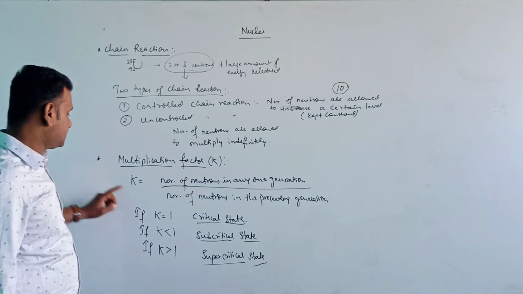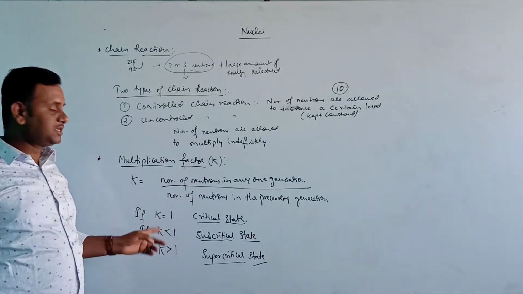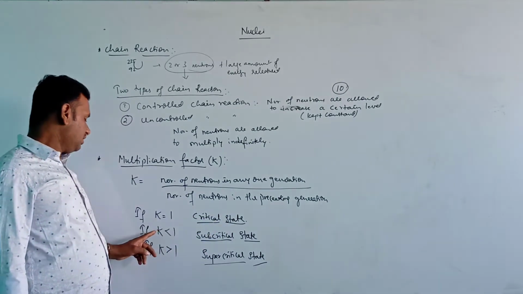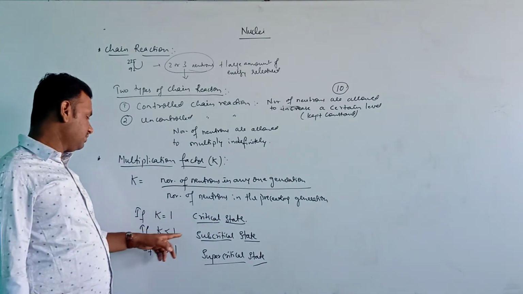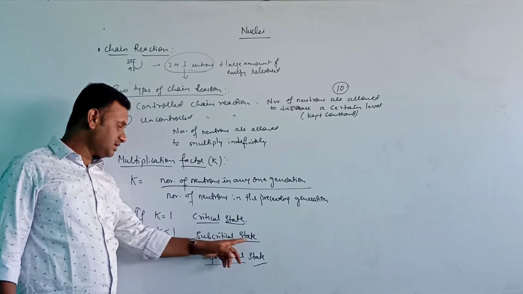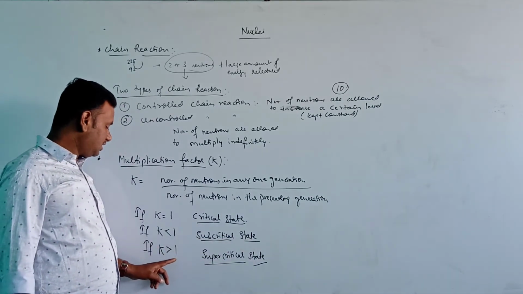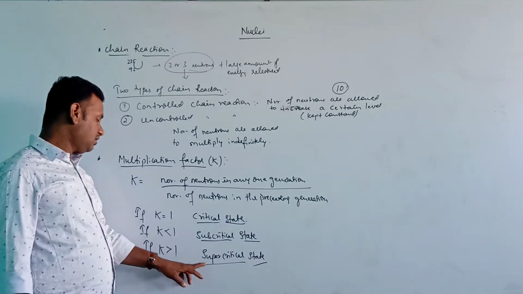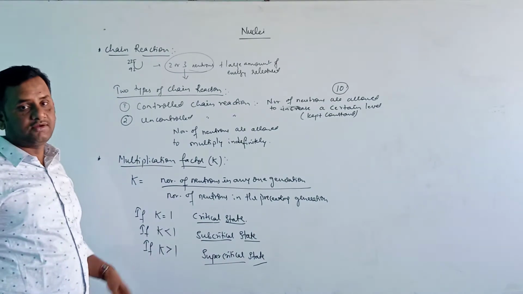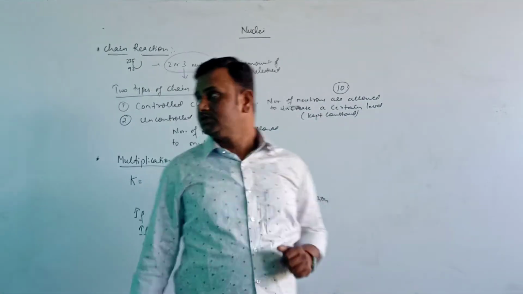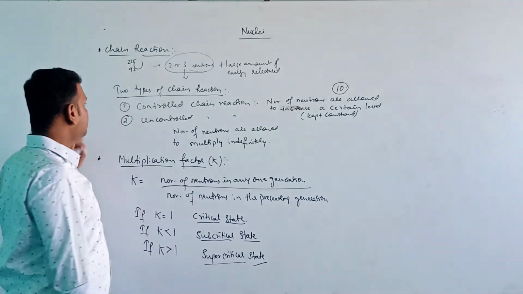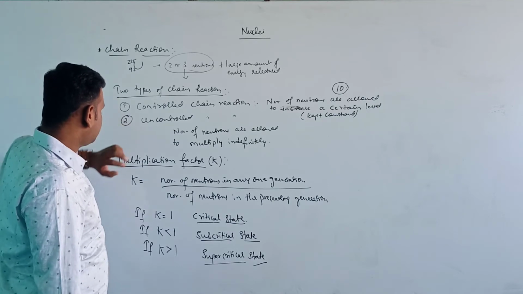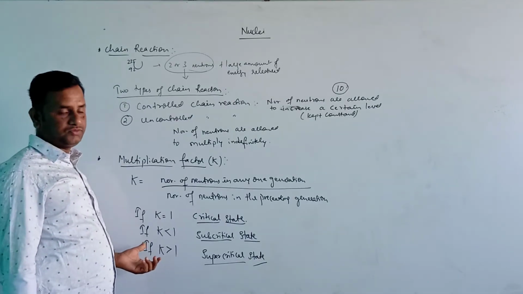If k, the multiplication factor, is equal to 1, that state is called the critical state. If it is less than 1, it is the subcritical state. If k is greater than 1, it is the supercritical state, where the number of neutrons keeps increasing and is not under control. So this is all about the chain reaction, the two types of chain reaction, the multiplication factor, and the conditions here. Okay, note this down.